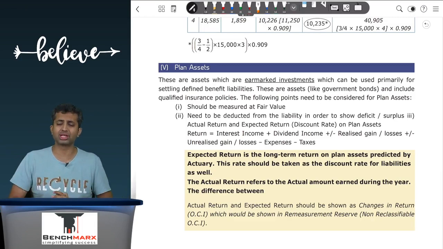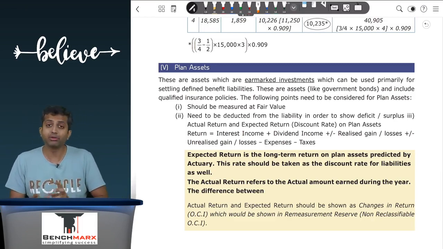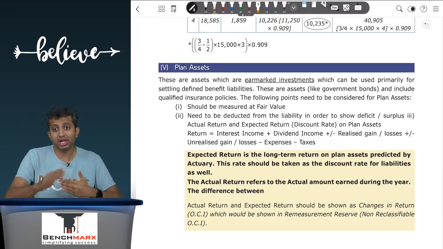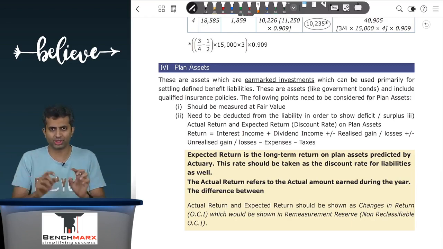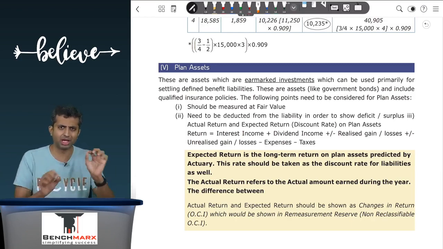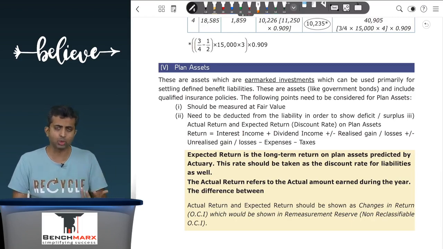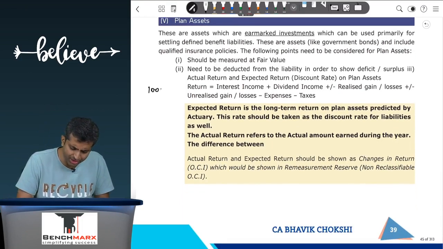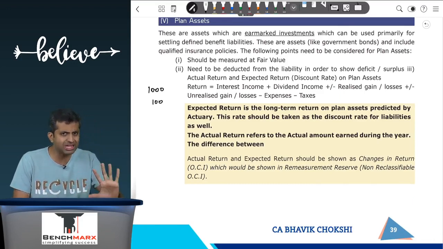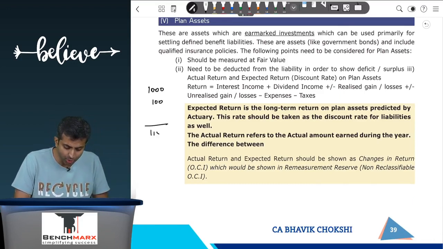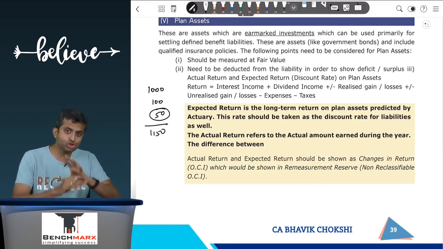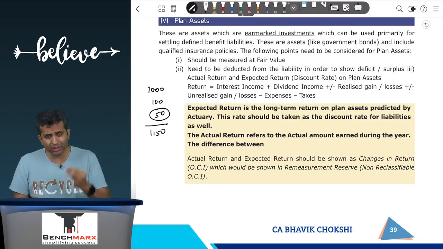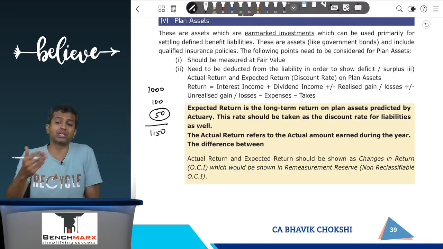Let us say the actuary says that the average return is 10%. However, in the current year, let us say you have earned 150 rupees. Expected return would have been, let us say in the opening you have 1000 rupees, there is no contribution, no benefits. So on 1000 at the rate of 10%, your expected return is 100. So you should have ideally earned 100. However, if you see the closing, this is 1150, which means you have actually earned an additional 50. So your actual return is 150, out of which 100 was expected, whereas 50 is a change in return.